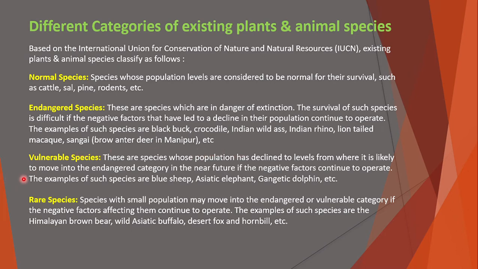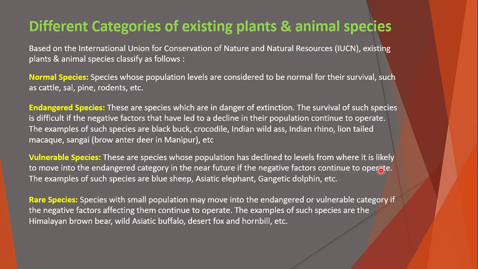Vulnerable species. What are vulnerable species? These are species whose population has declined to the level from where they are likely to move into the endangered category in the near future if the negative factors continue to operate.